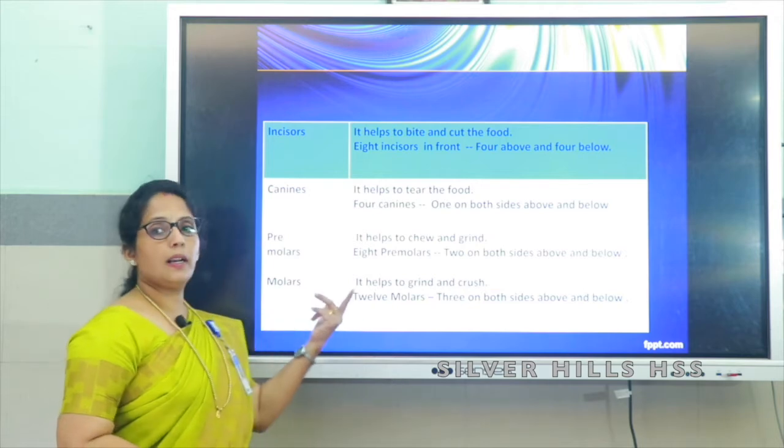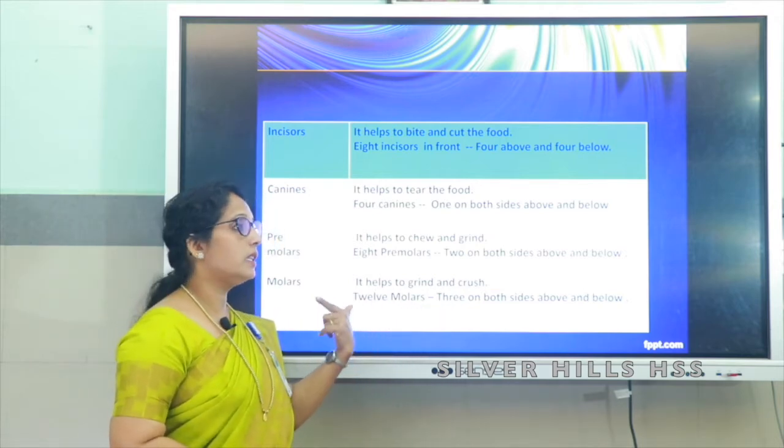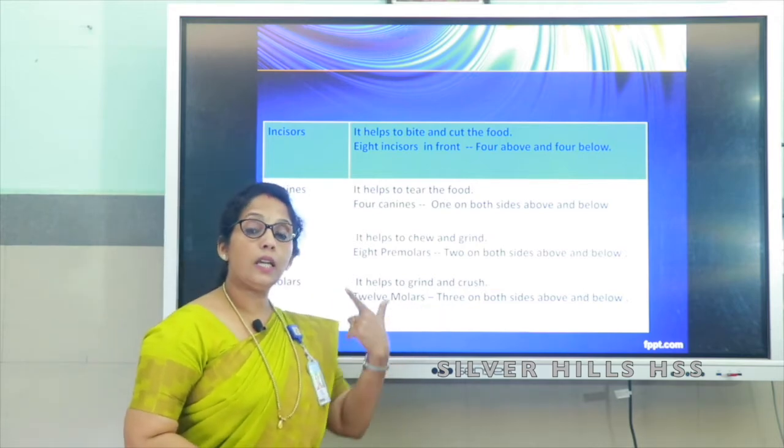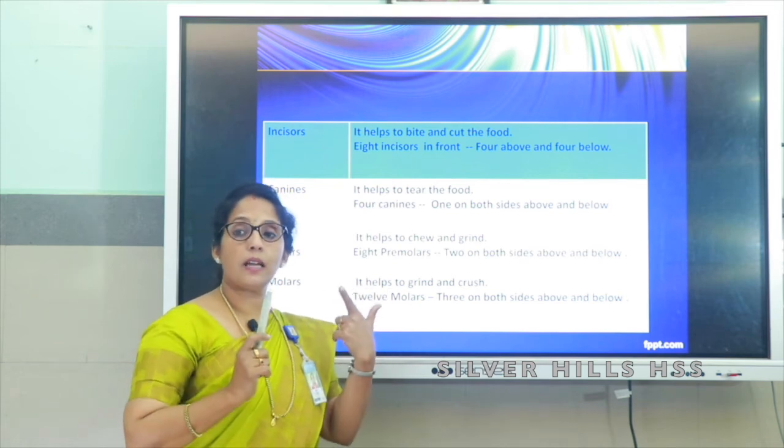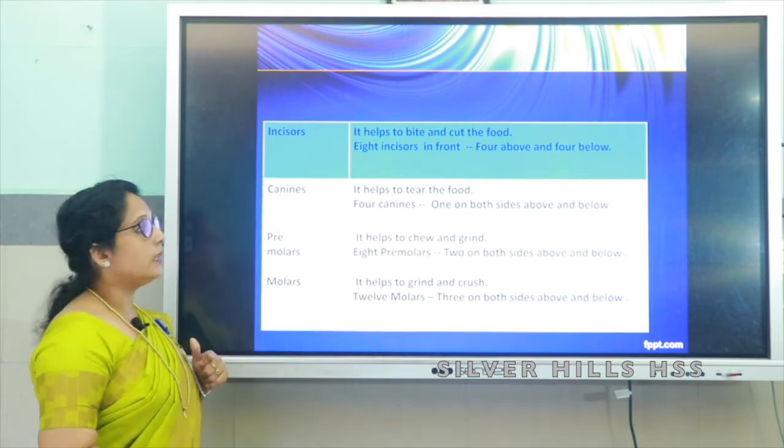Then molars for grinding and crushing. How many molars are there? 12 molars are there. 3 on both sides. That means 6 in the upper jaw and 6 in the lower jaw.